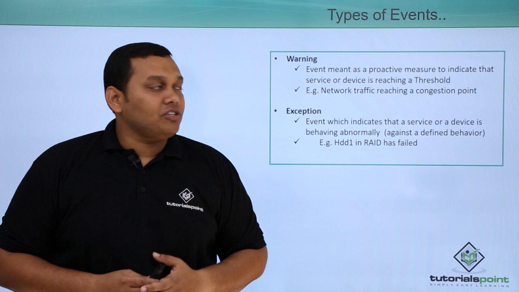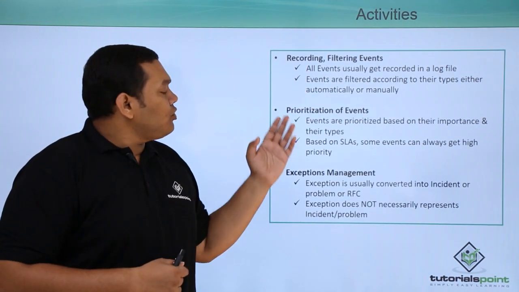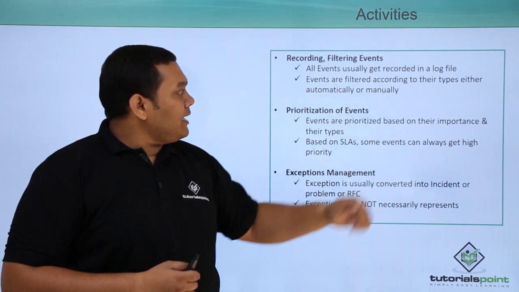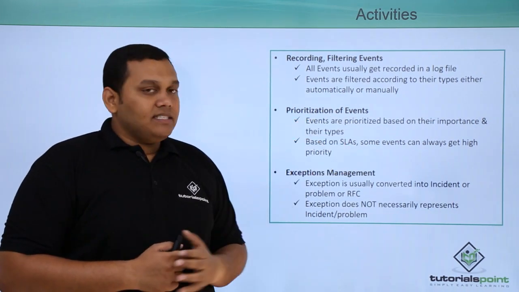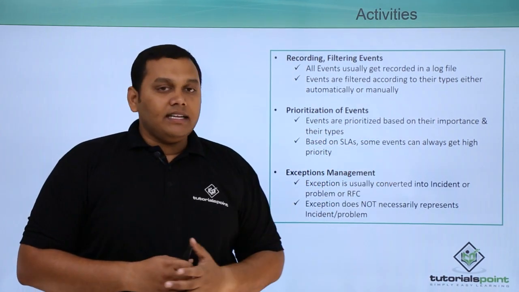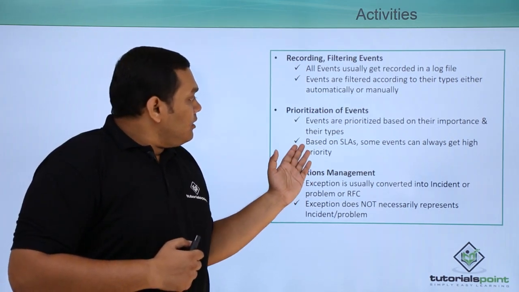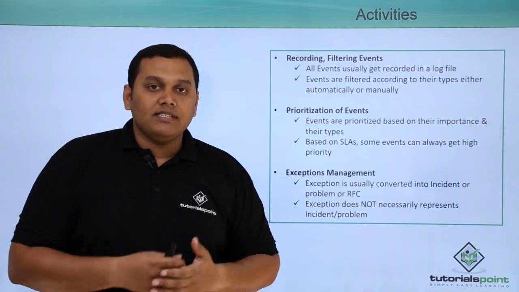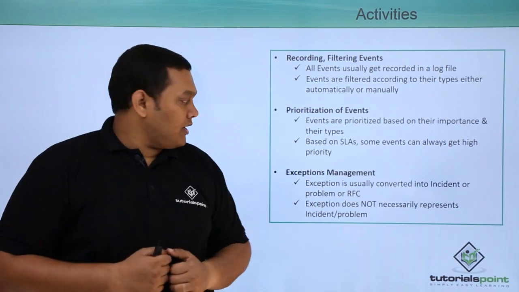So, coming to the activities of event management, the first activity is recording and filtering. All events usually get recorded in a log file and events are filtered according to the types, either manually or automatically. Prioritization of events is the second activity in event management. Events are prioritized based on their importance and their types. So, they are categorized based on the importance and the type of the event. Based on SLAs, some events can always get high priority. So, based on the response SLA and resolution SLA, these can always be categorized with high priority.